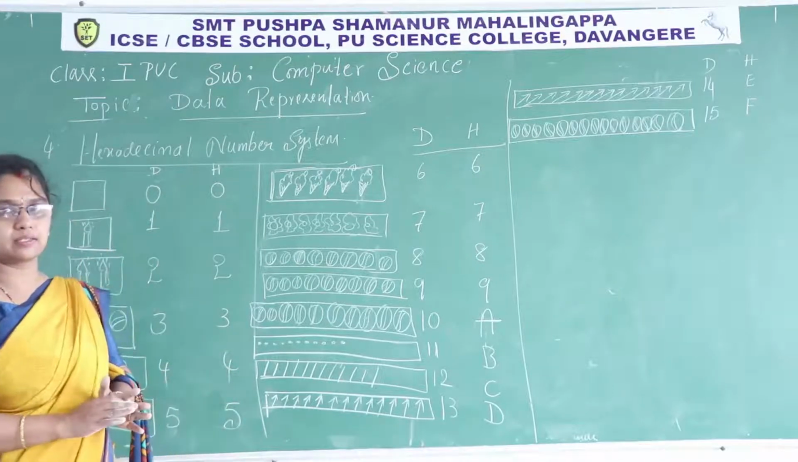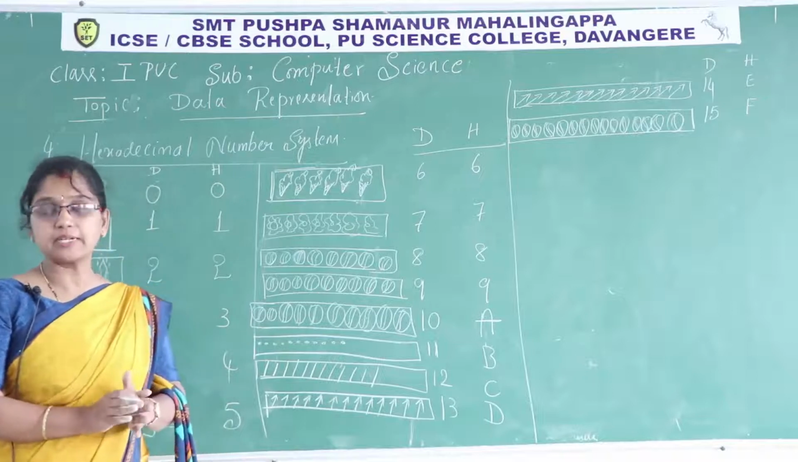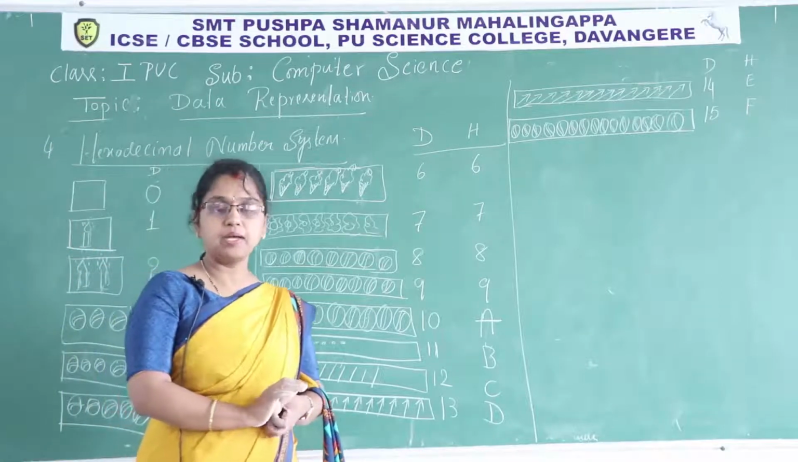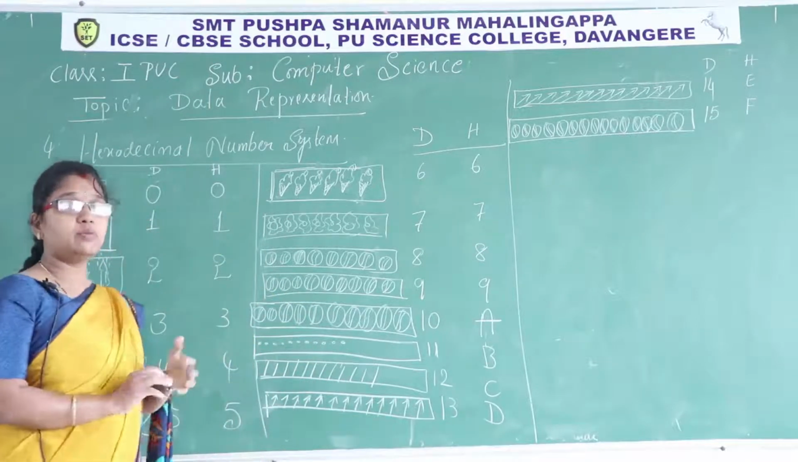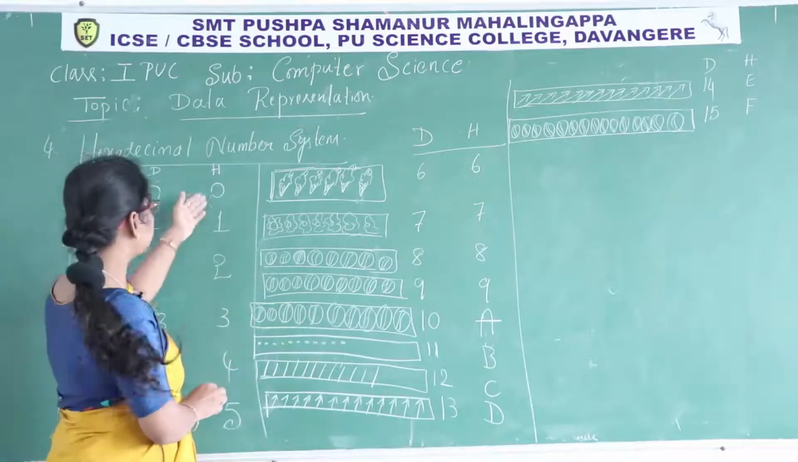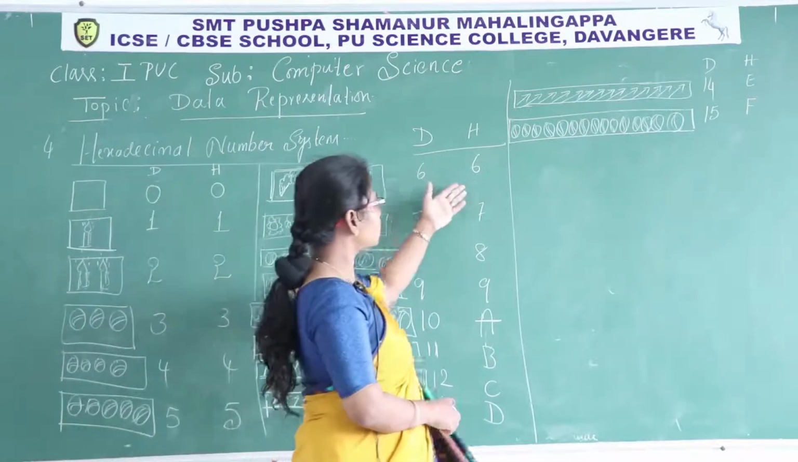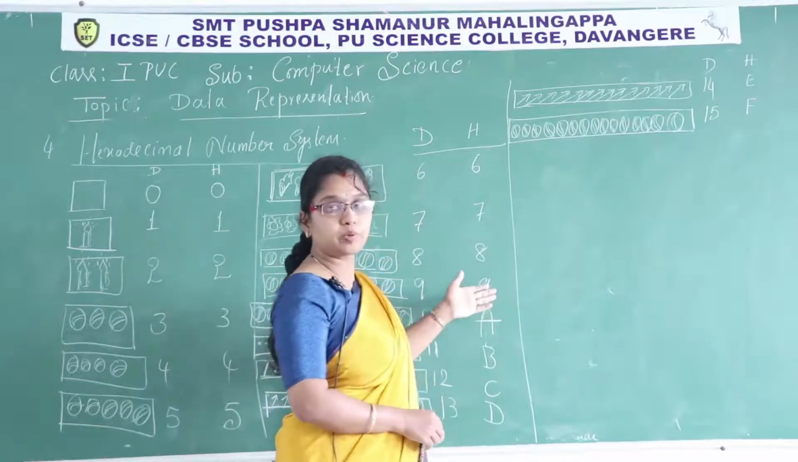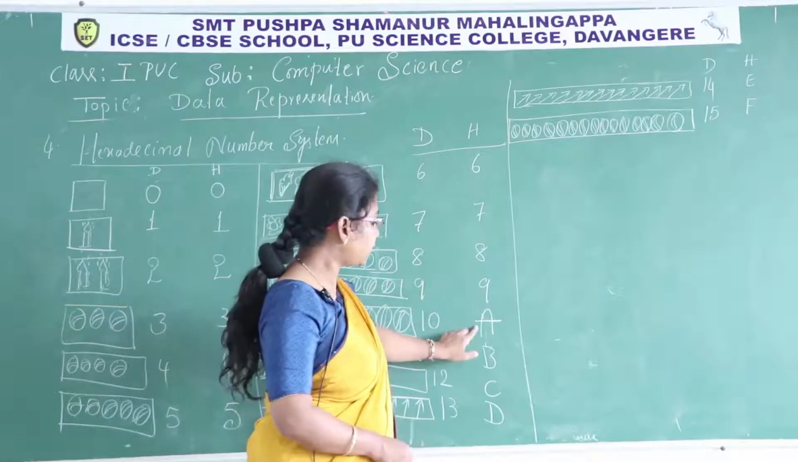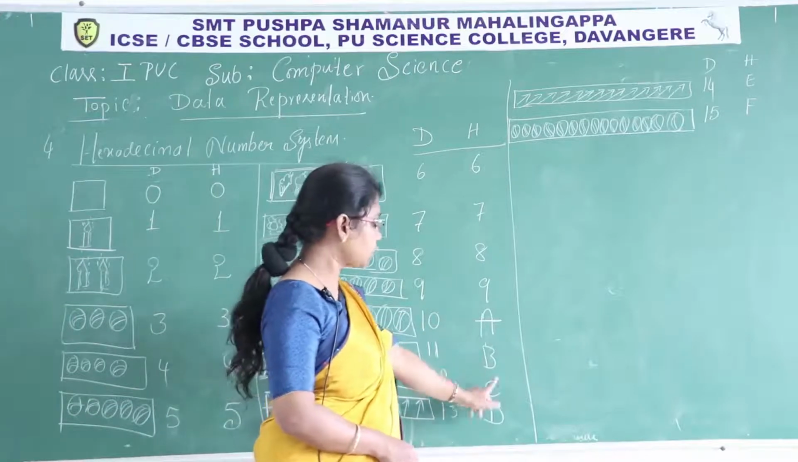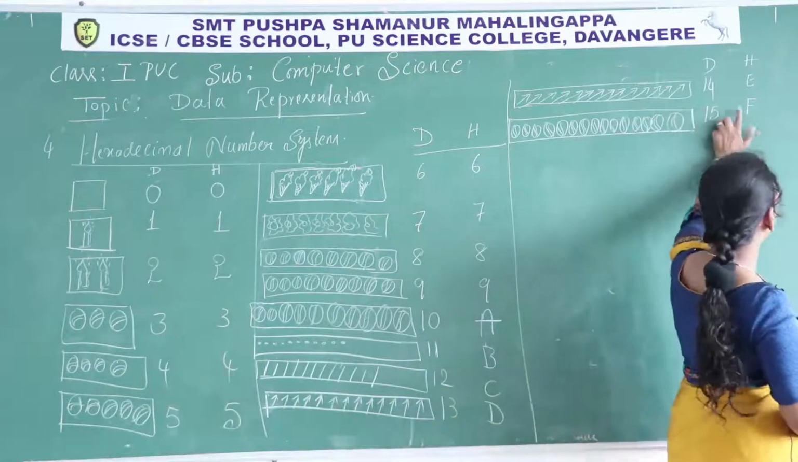You have to learn it like this. Hexadecimal is a number system. It's a positional number system. This number system has 16 different digits. And what are those 16 different digits? These are 0, 1, 2, 3, 4, 5, 6, 7, 8, 9. Up to 9 we represent with numerical values. For 10, A; 11, B; 12, C; 13, D; 14, E; 15, F.